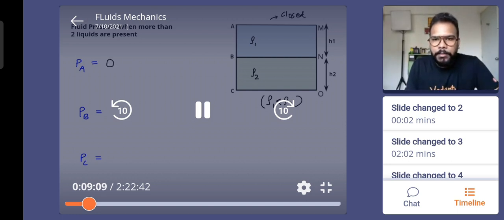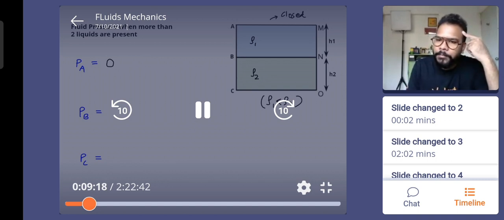Now let's try to find out the pressure due to rho1 of height h1. Would you like to take a guess for point or layer A and BN? Will it be rho1 into h into g, or rho1 h1 g? Can we say rho1 h1 into g? It should be that, right? So let's see how it comes. The answer is the same: rho1 into h1 into g.